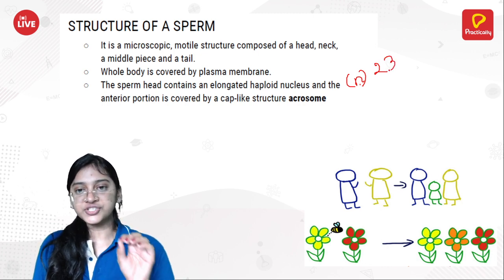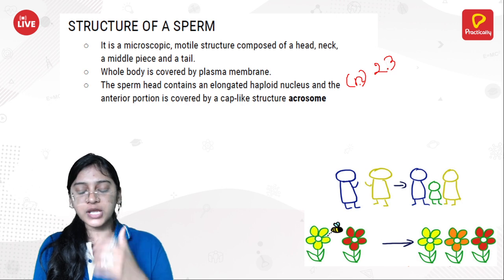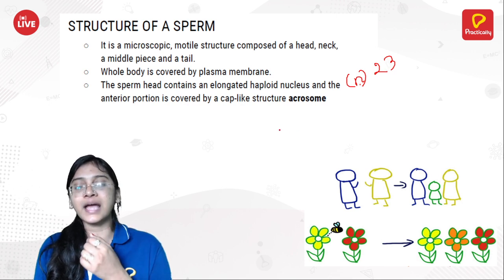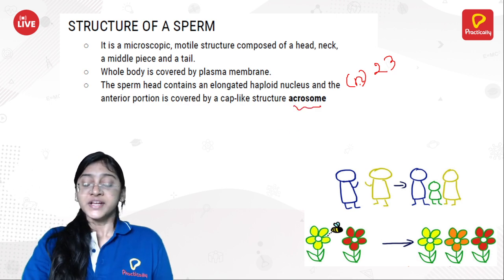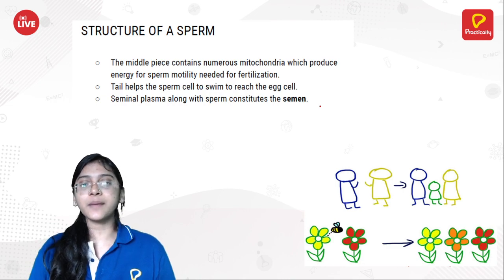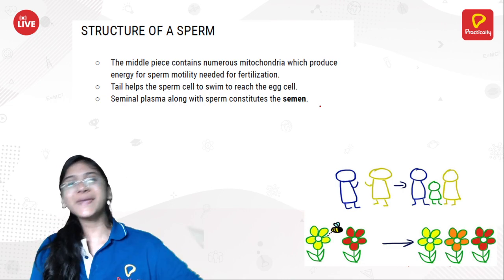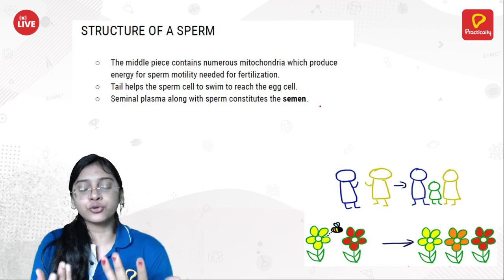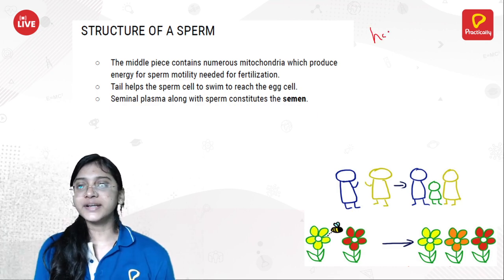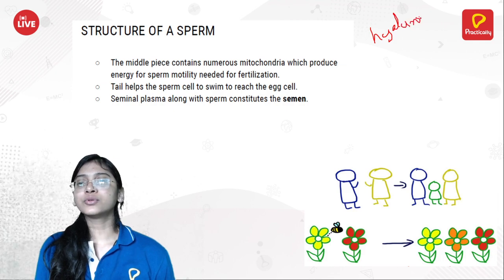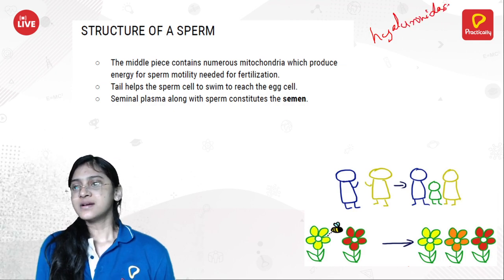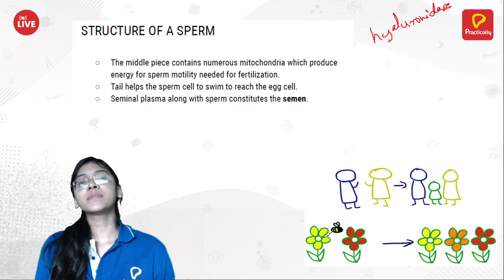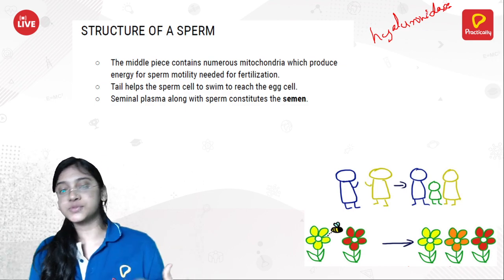Just above the head you can see a cap-like structure called the acrosome, which is rich with certain enzymes that help in piercing the ovum. One of the enzymes is hyaluronidase. Hyaluronidase is the enzyme present in the acrosome that is going to pierce the ovum.